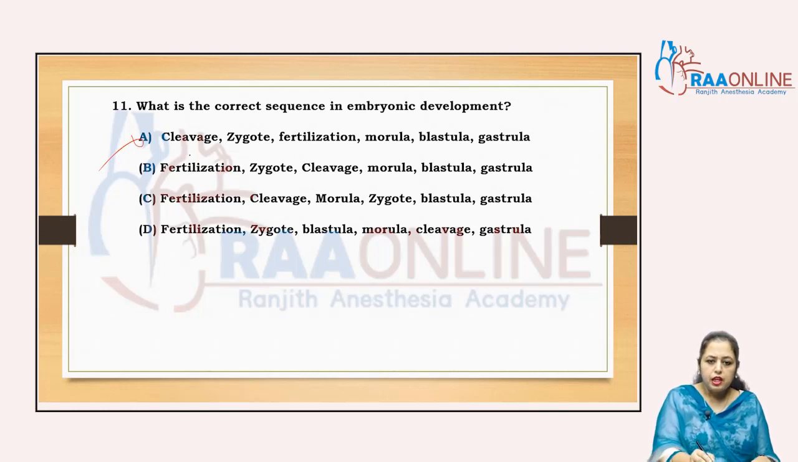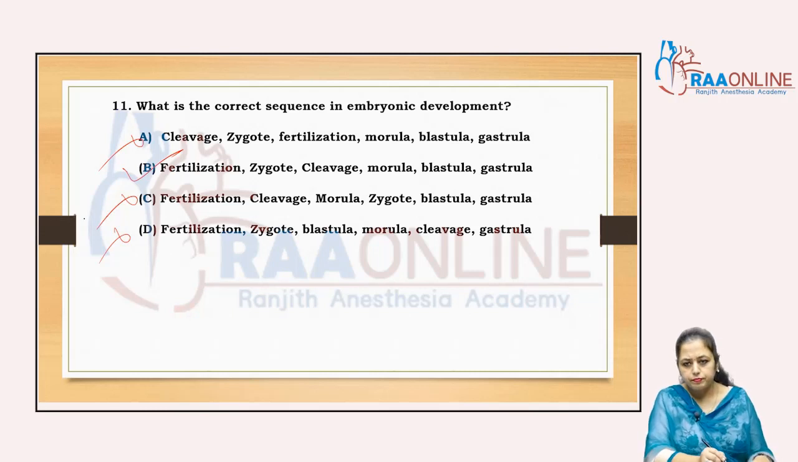So now what will happen? Fertilization, okay, zygote, okay, so C is cancelled. After the formation of zygote, cleavage occurs. So cleavage stages are that, so D is also cancelled, so the answer is B, right?